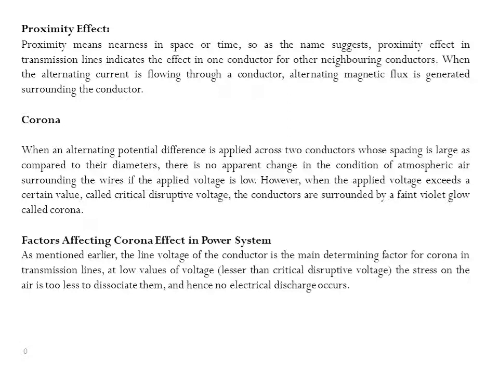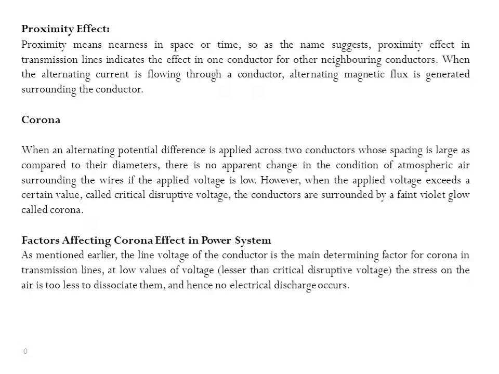This results in a dielectric discharge around the conductors due to the flow of these ions, giving rise to a faint glow along with a characteristic odor. This phenomenon of electrical discharge occurring in a transmission line at higher values of voltage is known as corona effect in power system. If the voltage across the line is increased still further, the glow becomes more and more intense along with the hissing noise, inducing very high power loss into the system, which must be accounted for.